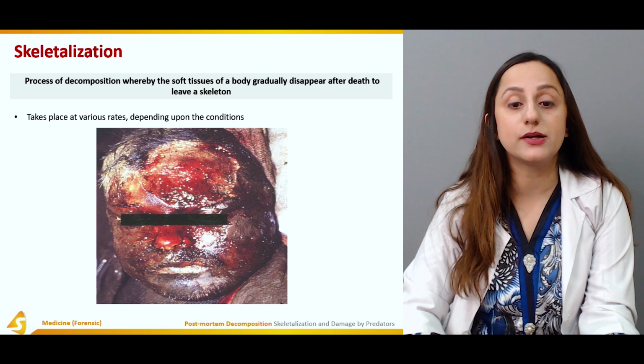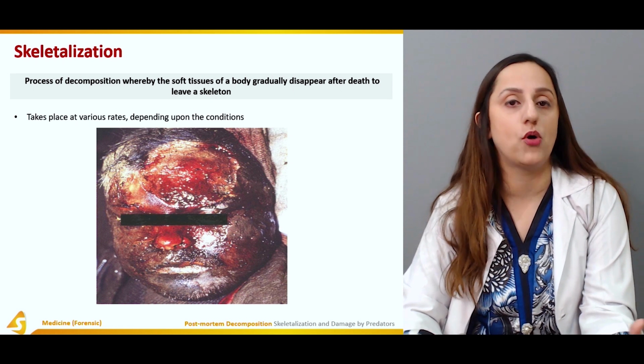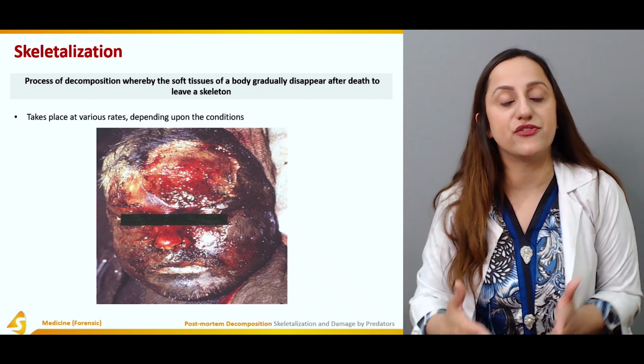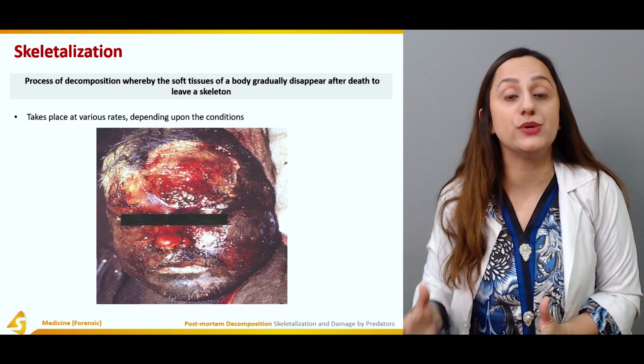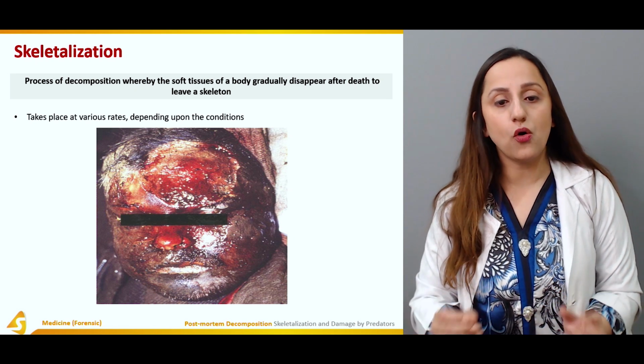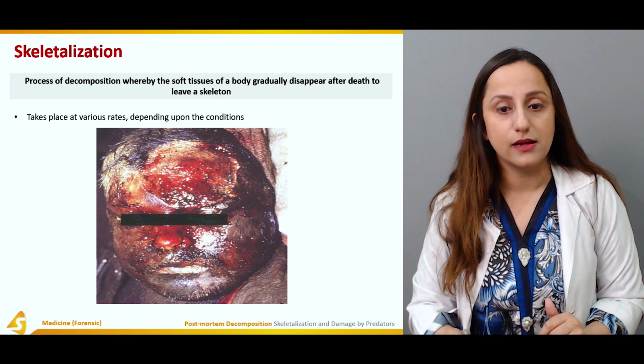It takes place at various rates, depending upon the environmental conditions, whether it is a humid environment, a dry environment, or whether the body was immersed in water. All of these things have to be kept in mind.